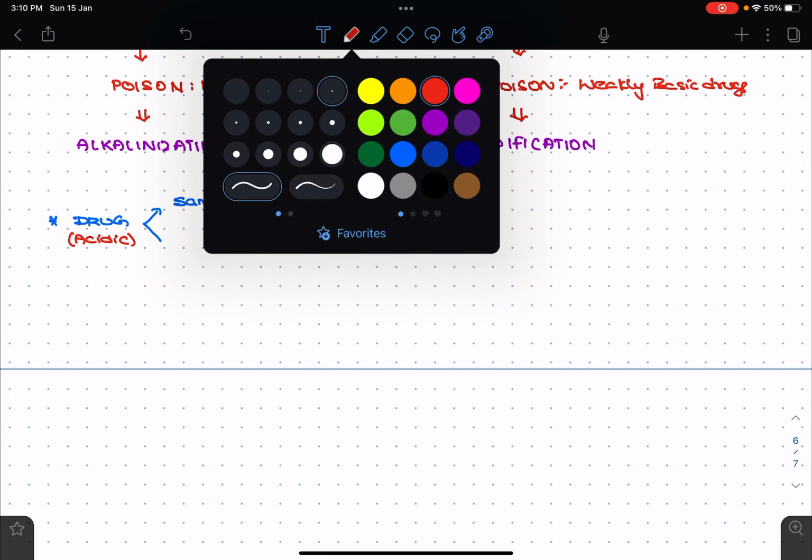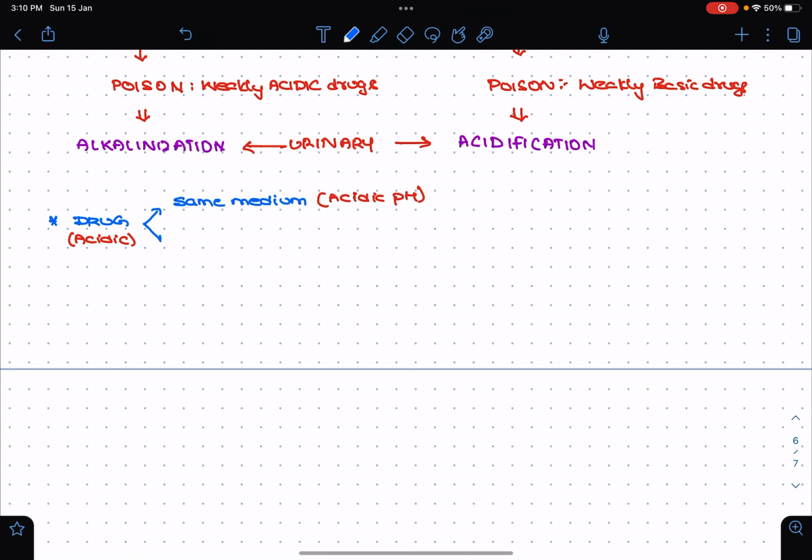And if we subject the acidic drug to the opposite medium, that means the alkaline pH, what happens to the absorption? If the drug and the medium are the same, there will be increased absorption.